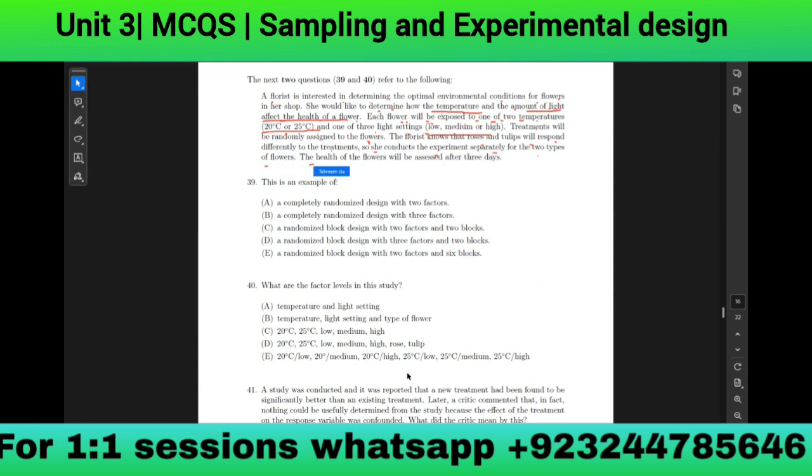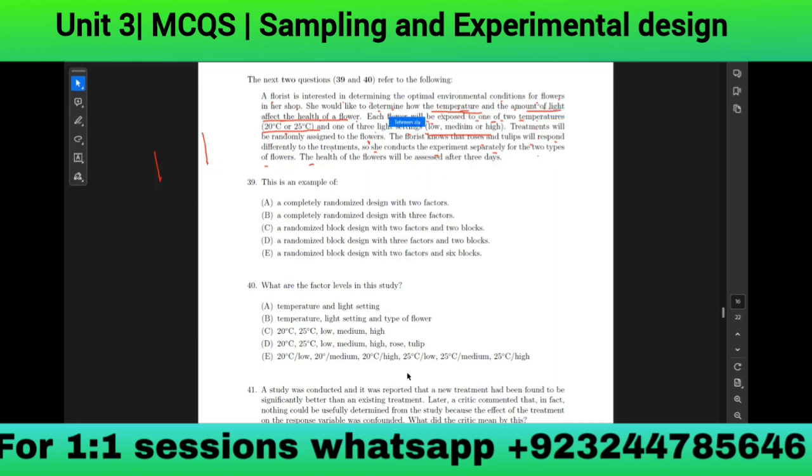Okay, now tell me what this is an example of. There are two factors. What are the factors? Temperature and the amount of light. And what are the blocks, or what is the meaning of block? I don't know. Blocks means the boundaries for those factors.